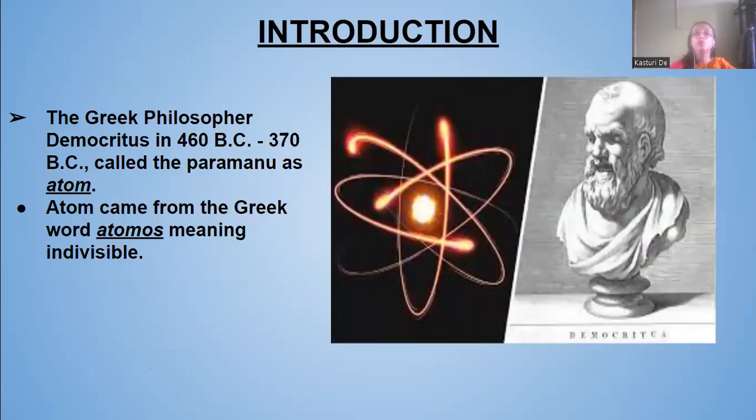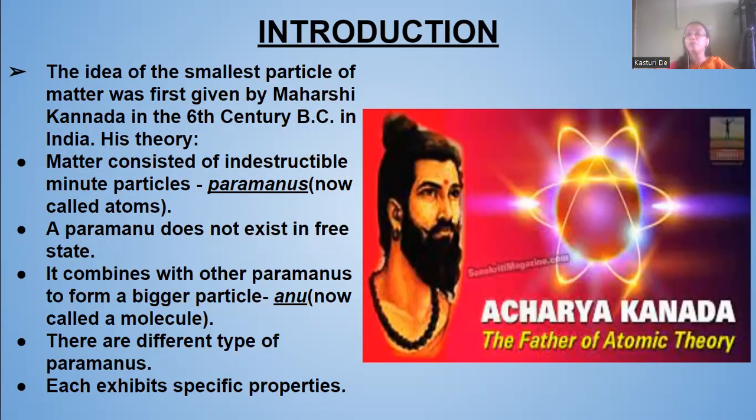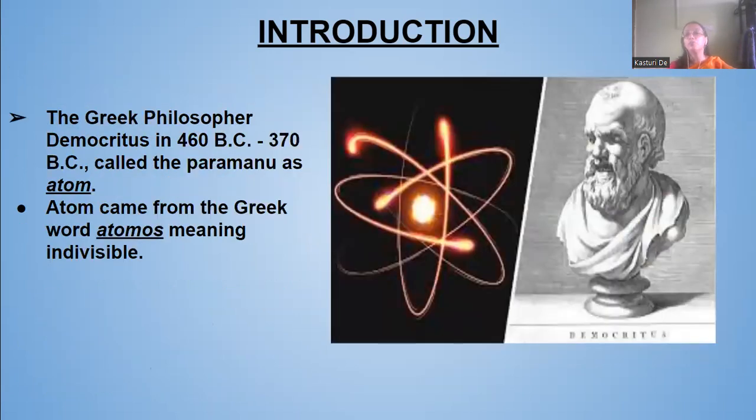This is the picture of Maharshi Kannada. He was the father of the atomic theory. Next we move on to the Greek philosopher after him, Democritus. He gave a theory in 460 BC to 370 BC.